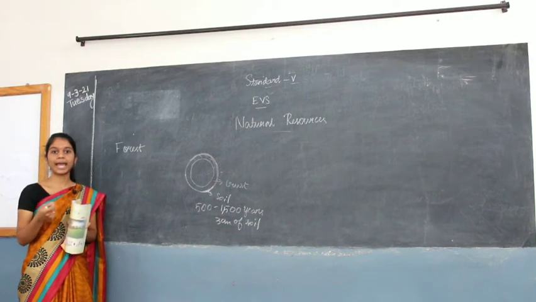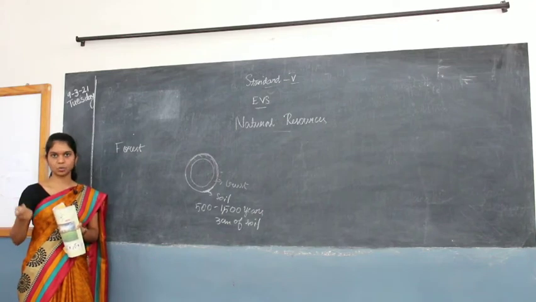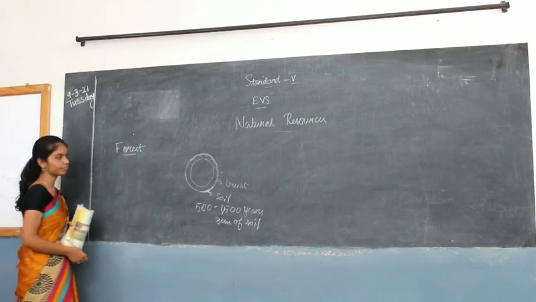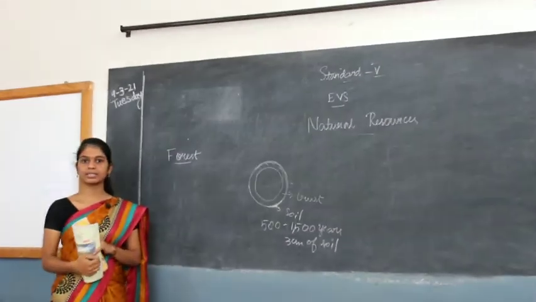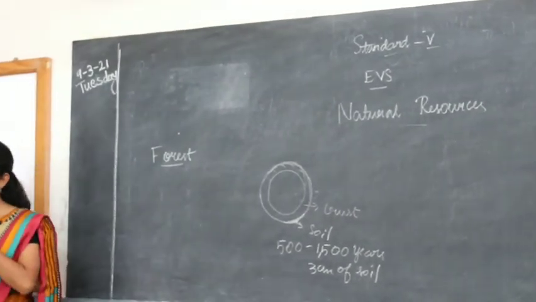So how can we protect soil from getting eroded, right? So what is the thing? We have to plant more trees for the soil to stay in the same place. Now we are going to see forest. You know that forest gives you a lot of products, right? Without forest there is nothing.